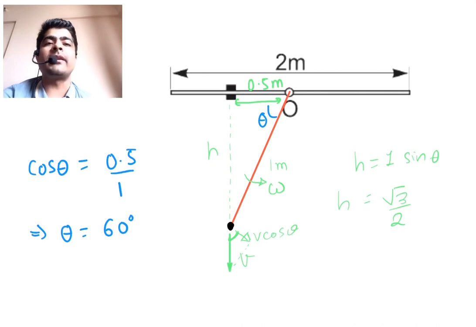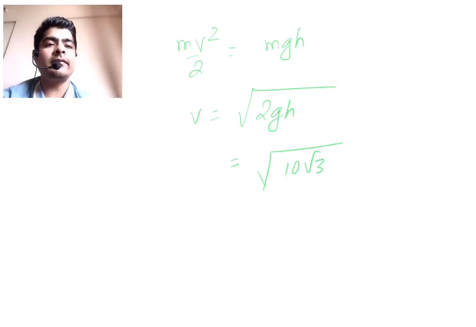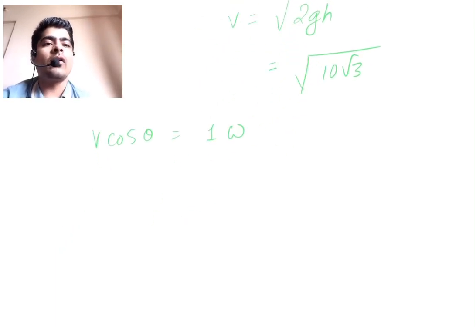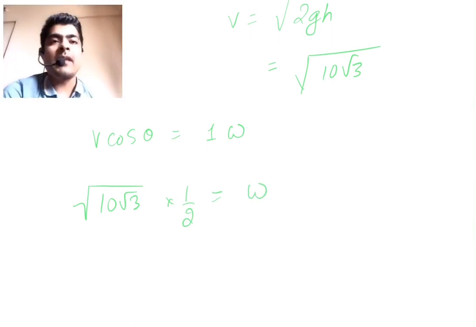So v cos theta should be equal to 1 meter into omega. Radius is 1 meter into omega. So v cos theta equals 1 meter times omega, where v is root of 10 root 3, and cos theta is 1 by 2. This is equal to omega. We found the omega of the rod.